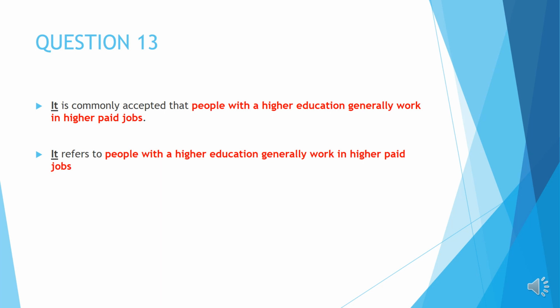It is commonly accepted that people with a higher education generally work in higher paid jobs. Okay, so it here refers to something that is commonly accepted. So what is commonly accepted? Okay, it is commonly accepted that what? People with higher education generally work in higher paid jobs. Okay, so you have to ask yourself questions like, it is commonly accepted that what? What is commonly accepted? Okay, so it is referring to that.